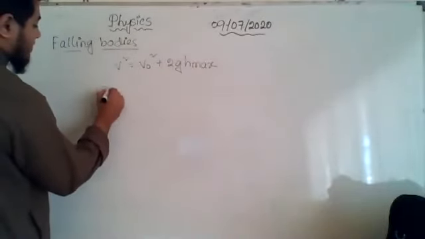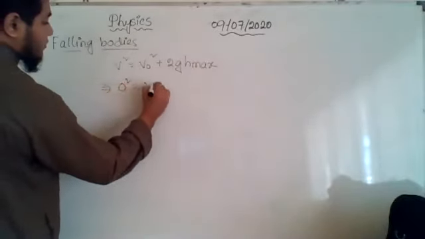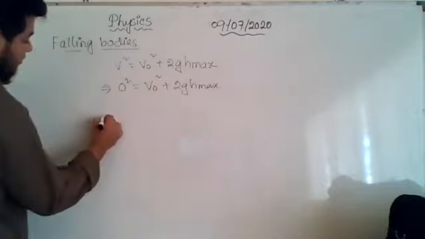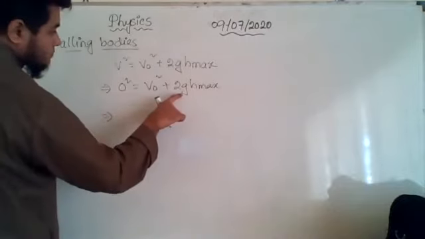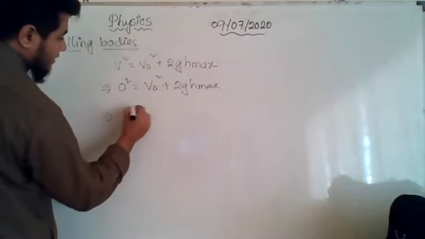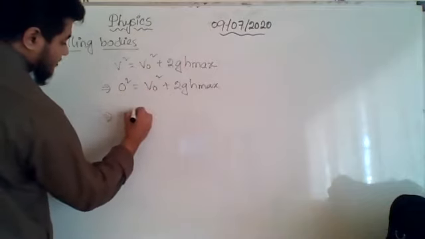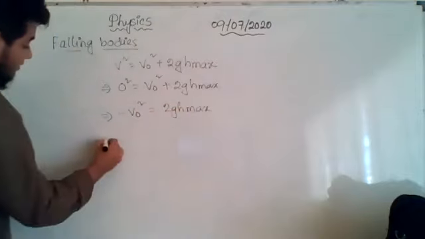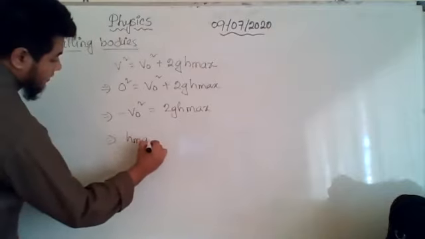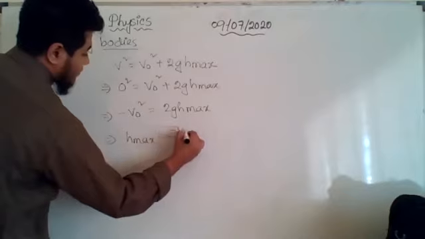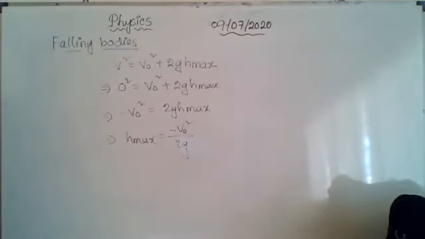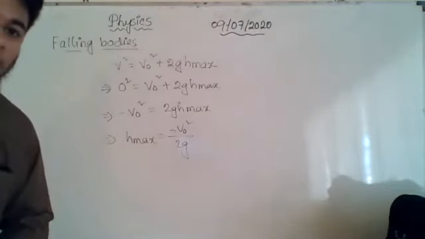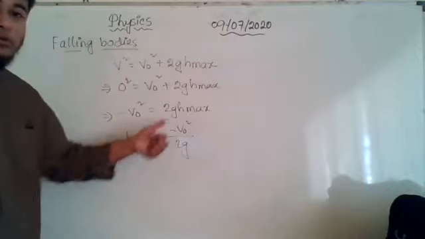So if I replace the final velocity v as 0 here, 0 square will be equal to v naught square plus 2g h max. So from here, if I change the side, minus v naught square will be 2g h max. Then h max is equal to minus v naught square divided by 2g. Now you might be thinking how a height can be a negative value. Height can never be of a negative value, and indeed it will not come a negative value.